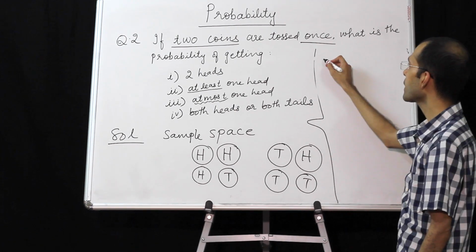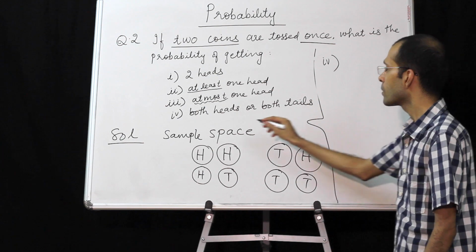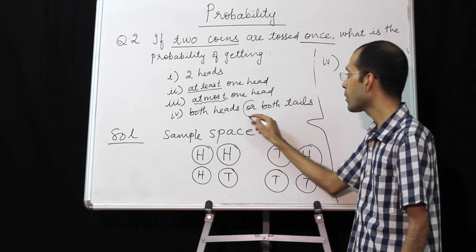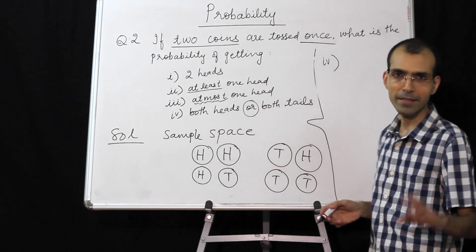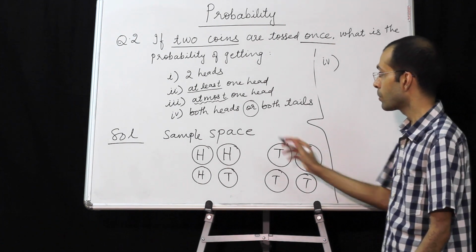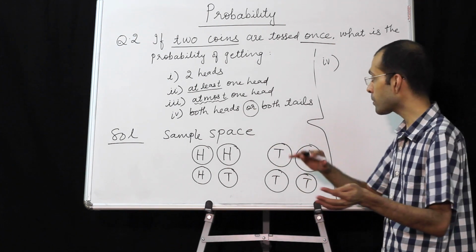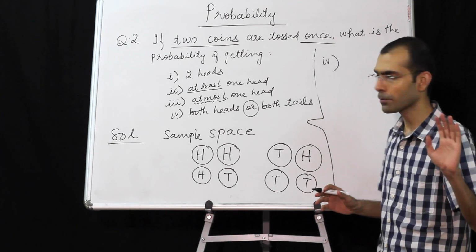The final subpart, both heads or both tails, is a flexible operator. Both should be heads or both should be tails. We are okay, no problem.